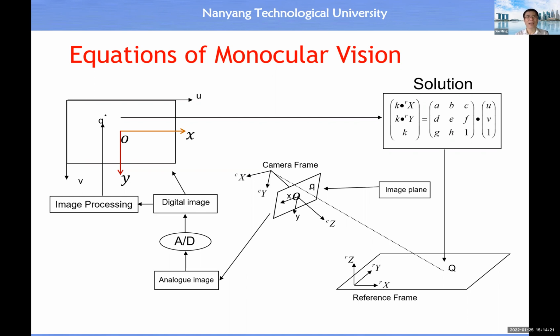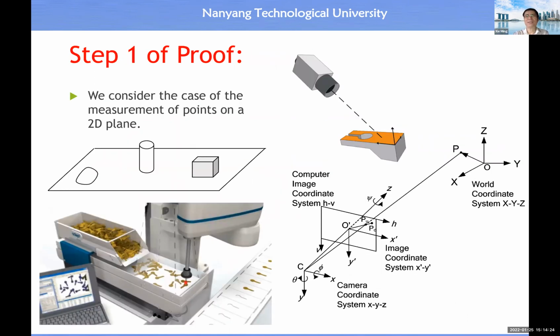All right, so now I'm going to show you the detailed steps of the proof. First, we are only interested in the two-dimensional space, because there are many applications which just require information from a two-dimensional space. For example, picking up an object and placing it on the conveyor. You see everywhere is a plane, so we just treat them as a two-dimensional space.